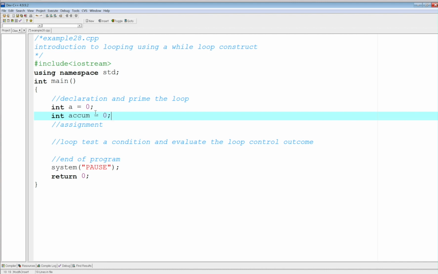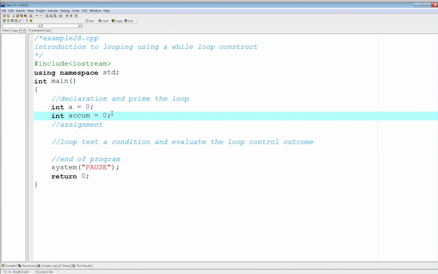So just an accumulator, I'm going to put 0 in it. Now I'm just going to add it up as we loop. I'm going to add values to the accumulator as we loop. And so that will tell me pretty much how many times I've looped. So I could use it as a sentinel or some sort of a flag to tell me how many times I've looped. Okay?